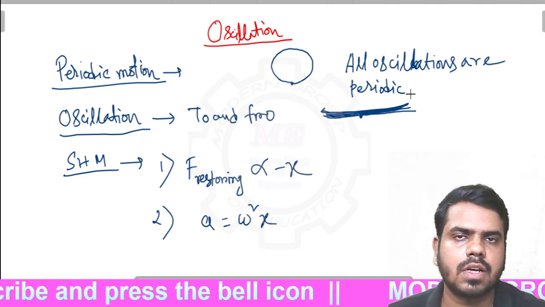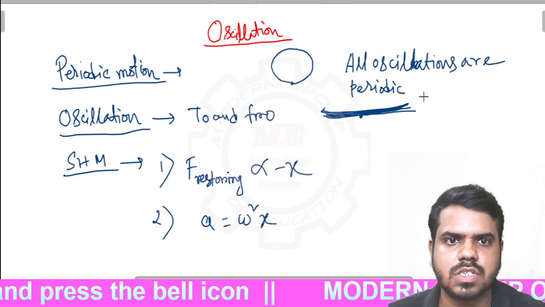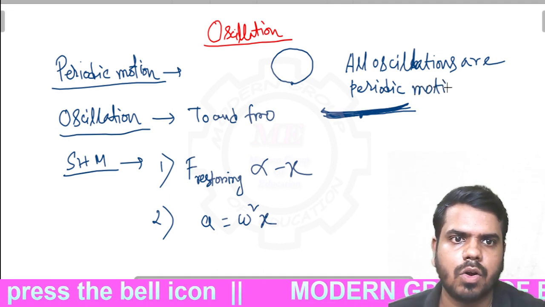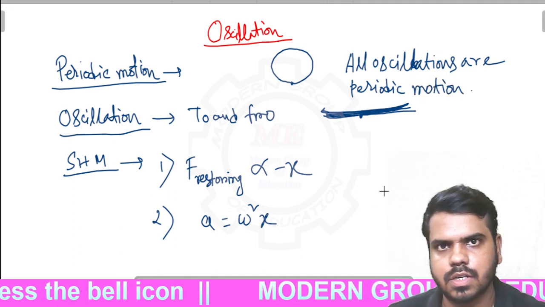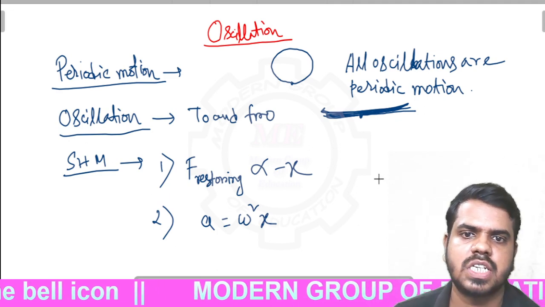It does not cross the mean position every time. Okay, all oscillations are periodic motion, but all periodic motions are not oscillations. Clear? So you have understood the periodic motion, oscillation and SHM,